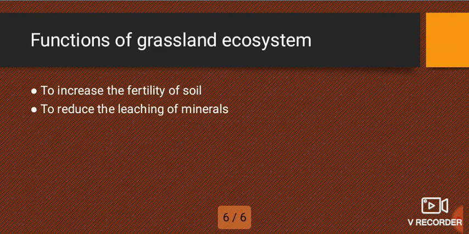Last part is function of grassland ecosystem. We have many of them, so I've just collected two. First function is to increase the fertile soil.